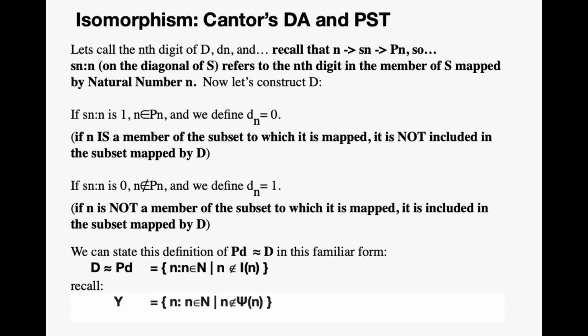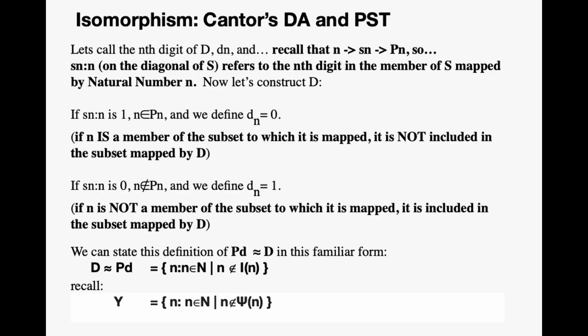Let's call the nth digit of D Dn, and recall that n maps to Sn, which maps to Pn. So S sub n colon n, which is on the diagonal of S, refers to the nth digit in the member of S, which is mapped by natural number n. So now let's construct D. If S sub n colon n is 1, n is an element of Pn, and we define D sub n equal to 0. This means that if n is a member of the subset to which it is mapped, it is not included in the subset mapped by D. If S sub n colon n is 0, n is not an element of Pn, and we define D sub n equal to 1. So if n is not a member of the subset to which it is mapped, it is included in the subset mapped by D.